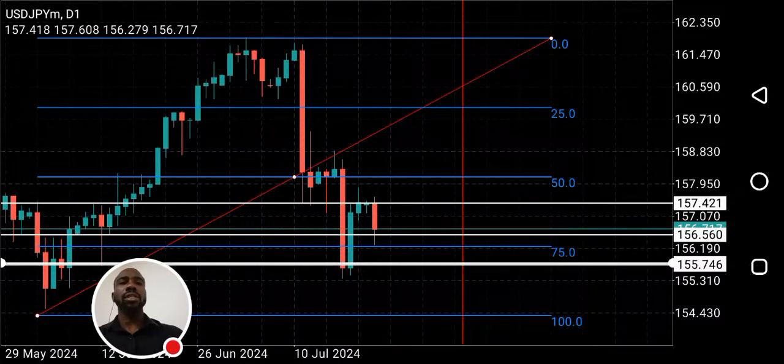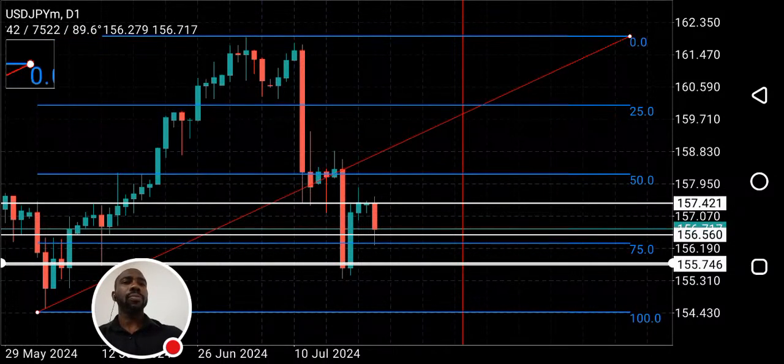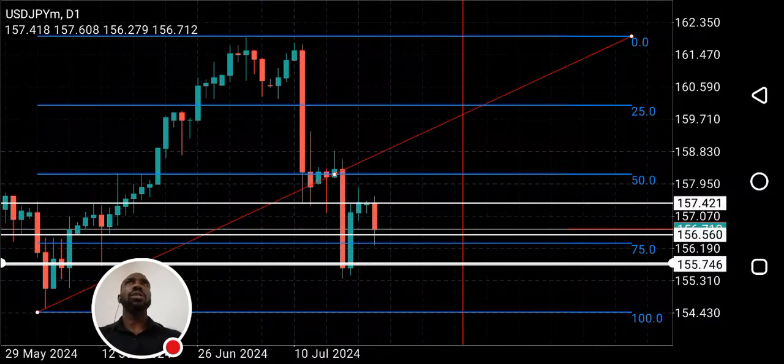Can you see this? Okay. So you can see price is at what? Price is at a discount level. So we don't sell at discount level. We only buy. So I'm only looking for buy opportunity at this point. I hope that is clear.